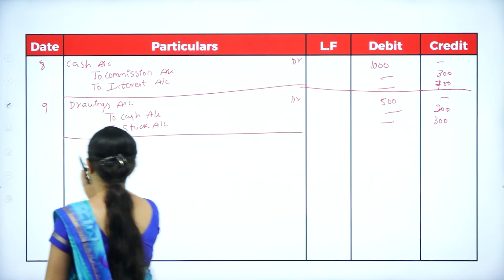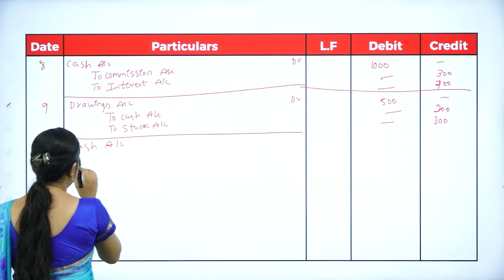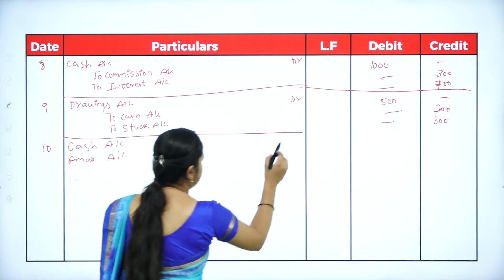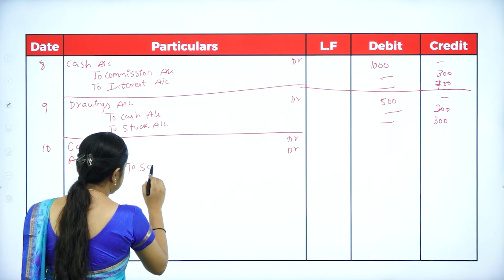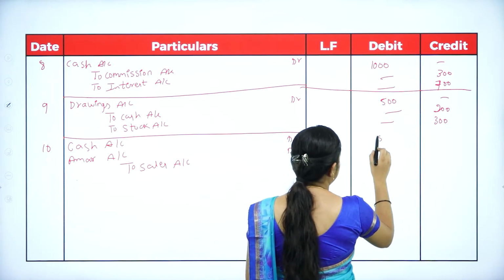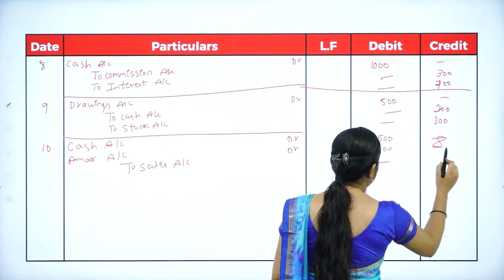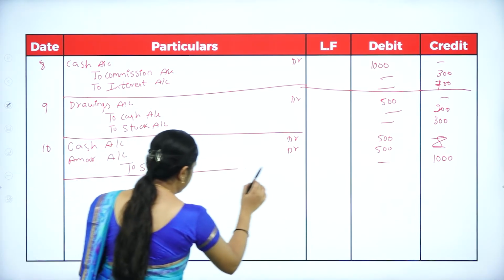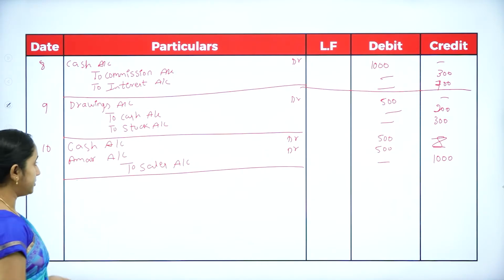On the 10th, you receive cash. Cash account debtor and Amar account debtor to sales account. You receive cash of rupees 500 and you gave a credit for rupees 500, and the total sales you made is rupees 1000. So it is tallied. Being goods sold to Amar for cash as well as on credit.